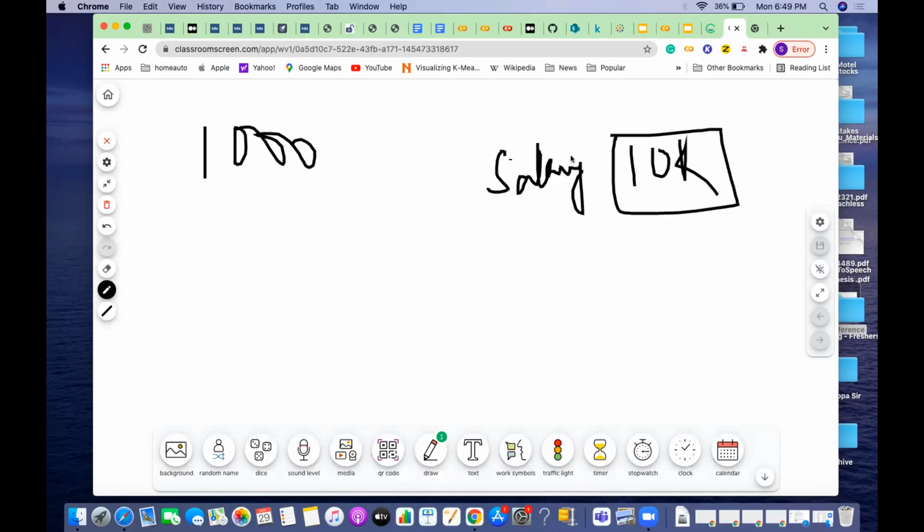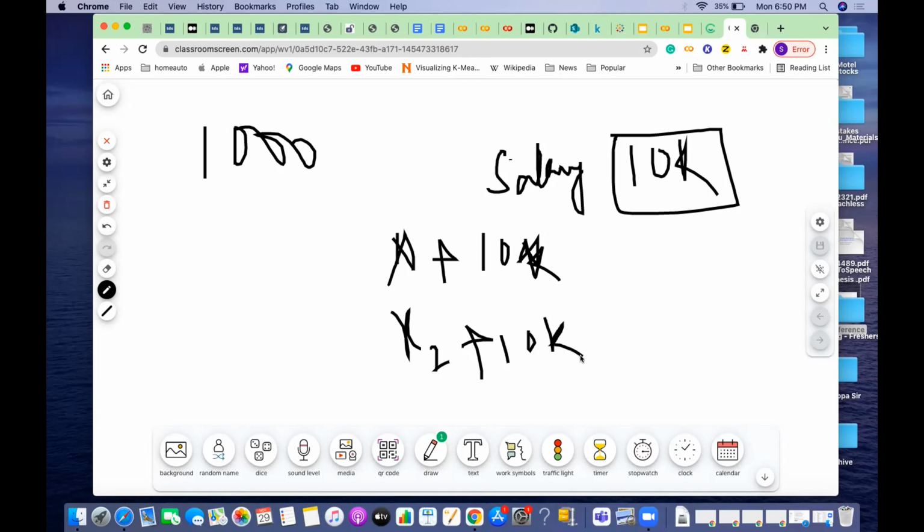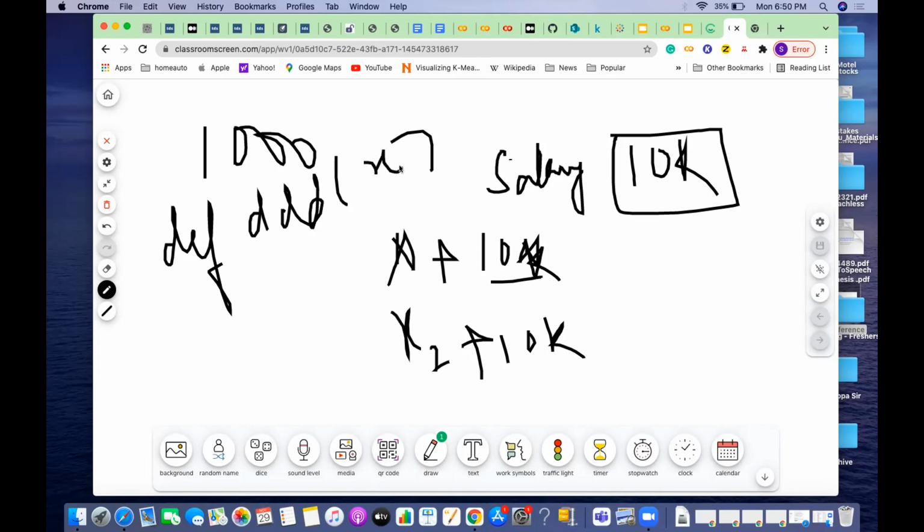So now what is that actually? You would take the salary of the first employee among the 1000, maybe something like X, and add 10k, then for the second employee, X2, you add 10k. This is how you would be doing it. So you would define a function, def add salary, and the value you are adding is always constant, correct? You read the employee salary, x is equal to x plus something, and return that. This is the function you are trying to write.